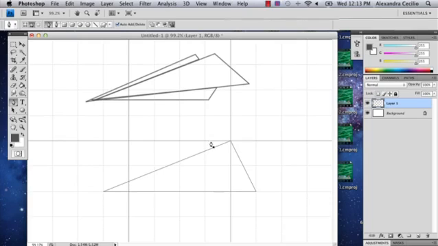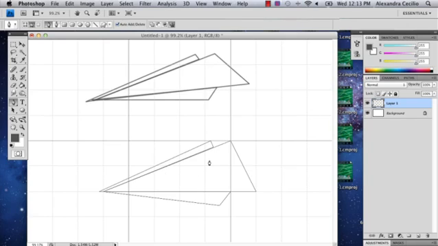I'm going to make it just a little bit further. And then finally, my last little bit. Okay, so now I've got my shape.